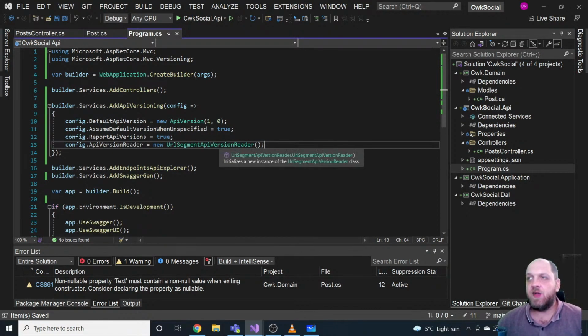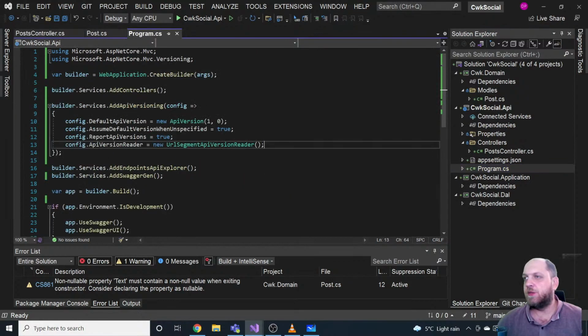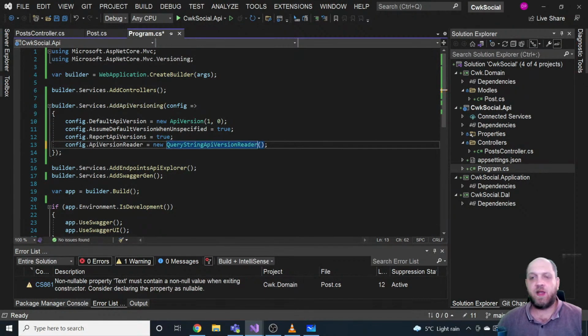What this does is it says that, hey, when it comes to reading or handling the version, I use this approach of having it in the URL. But if you want, you can come here and say query string API version reader, and in that case it would by default use the query string to read the API version.